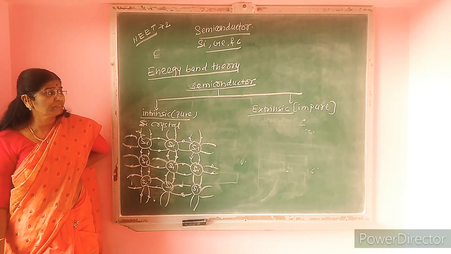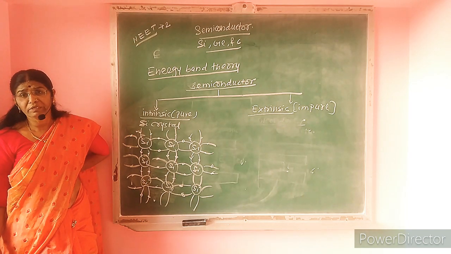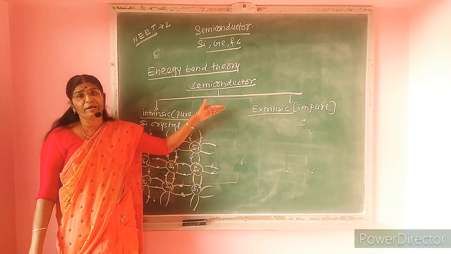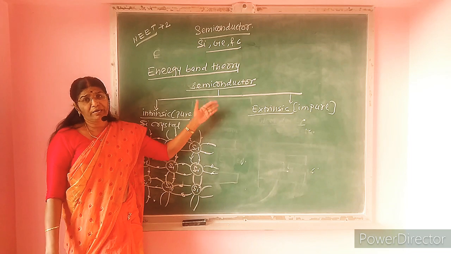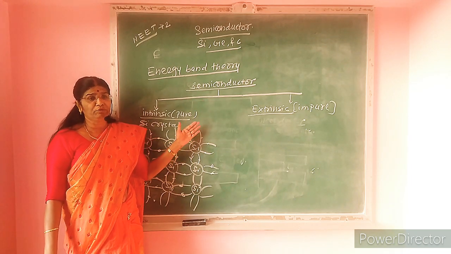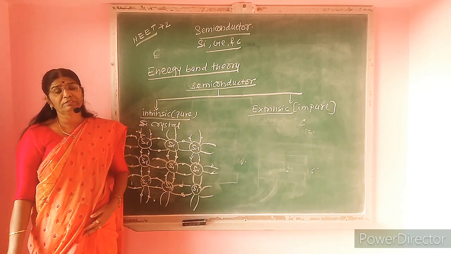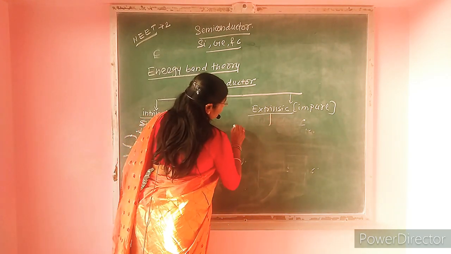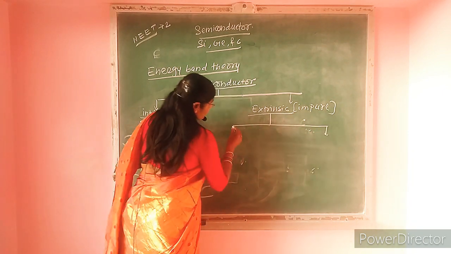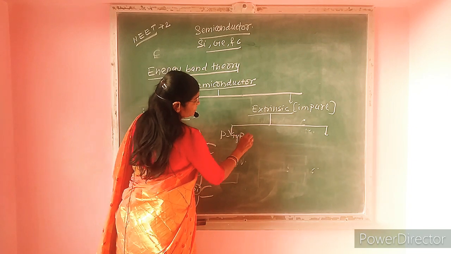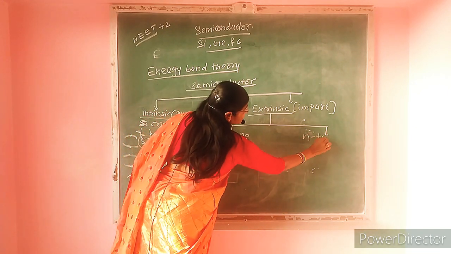To form extrinsic semiconductor or impure semiconductor, some impurity is added in it, and the addition of impurity is known as doping, and doped semiconductor is known as extrinsic semiconductor. Now there are two types of doping, and hence two types of semiconductors can be formed: one is p type, another one is n type.